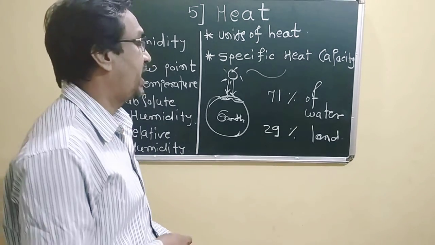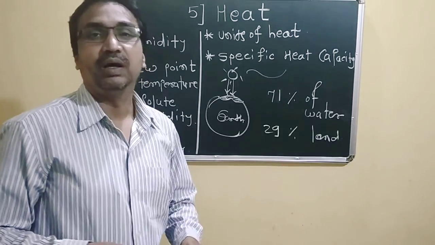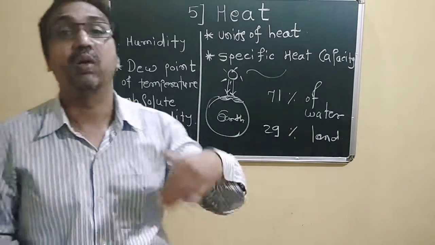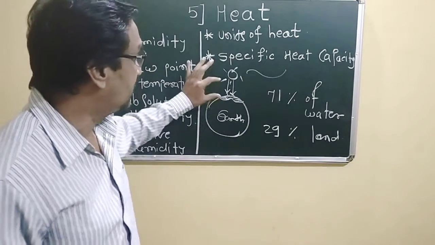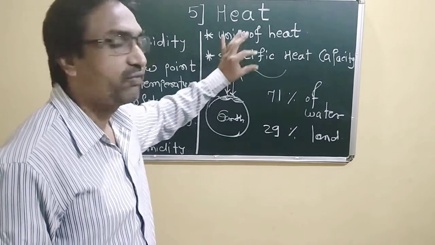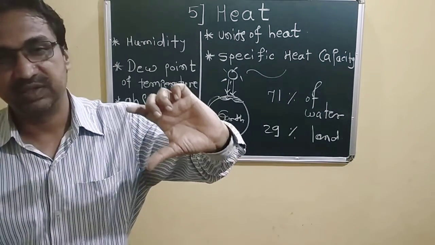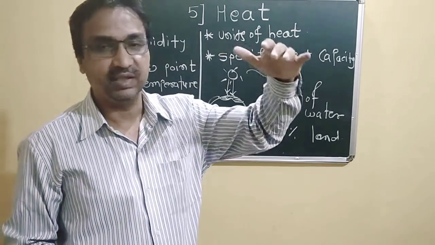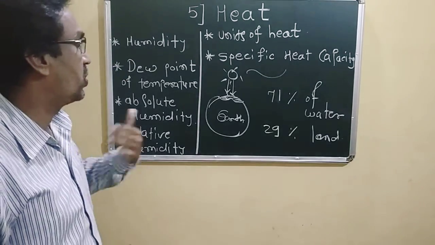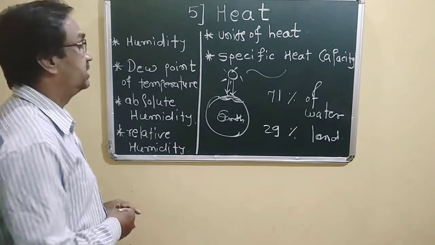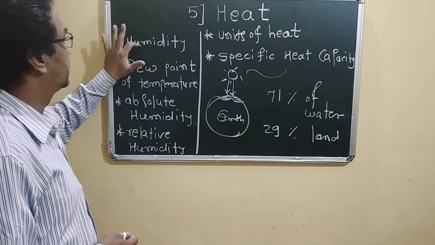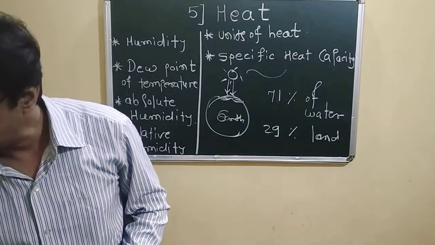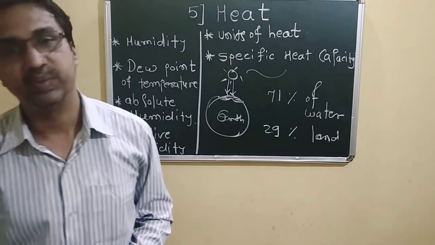This water is converted into water vapor, and this water vapor is contained in the air, so the air becomes moist. This is called humidity. So the moisture in the atmosphere is called humidity.